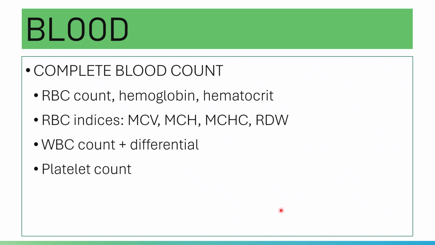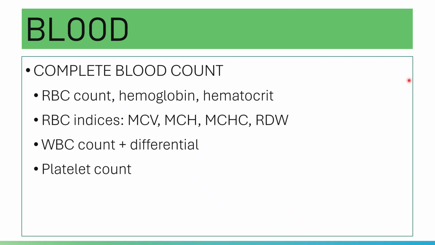Anyway, you have here your RBC count, your hemoglobin, and hematocrit. Aside from that, the RBC indices are also included in your complete blood count. You have your MCV, MCH, MCHC, and RDW.